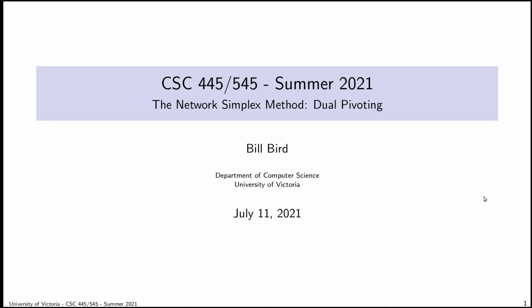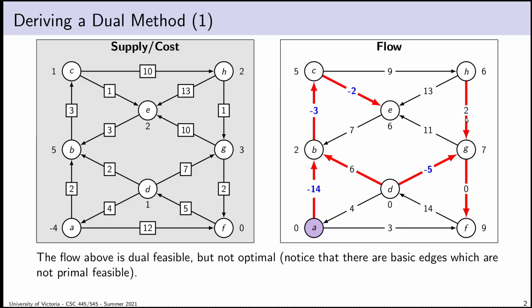There is quite a bit to get through though, because we talked about being able to perform primal pivots in our network simplex method. We also now have to talk about dual pivoting, and the lecture seems to be called dual pivoting, but we're also going to use this. Once we have dual pivoting, we'll have the ability to put a whole bunch of other stuff together. We want to finally get to the point where I could hand you some arbitrary network instance without a basis, without anything else, and expect you to be able to fully solve it. And to do that, we're going to need both primal pivoting and dual pivoting. So, fundamentally, what we're going to do first is try and come up with a dual network simplex method.